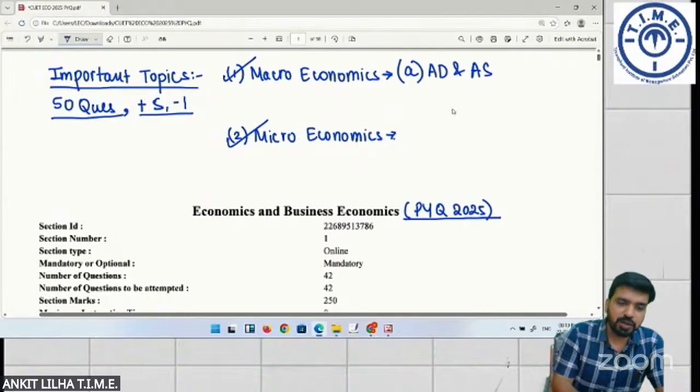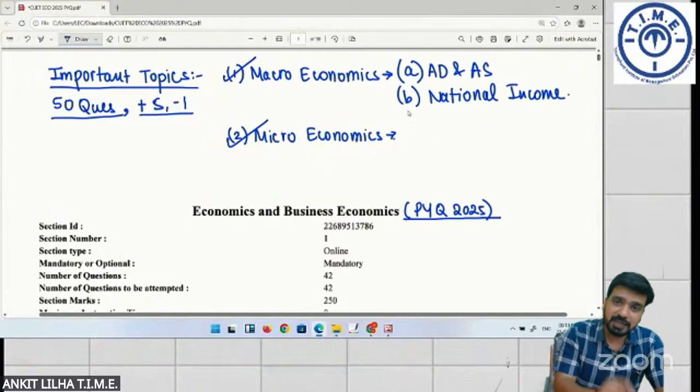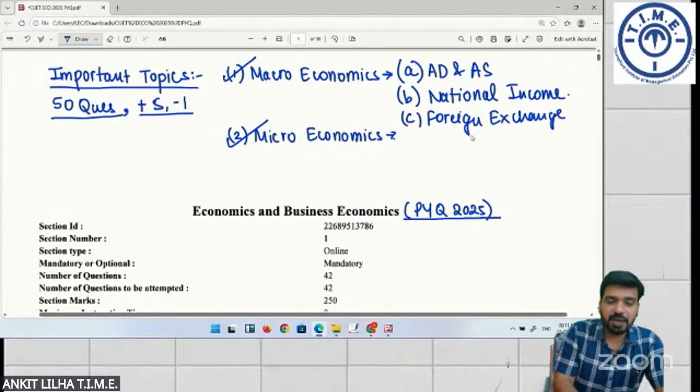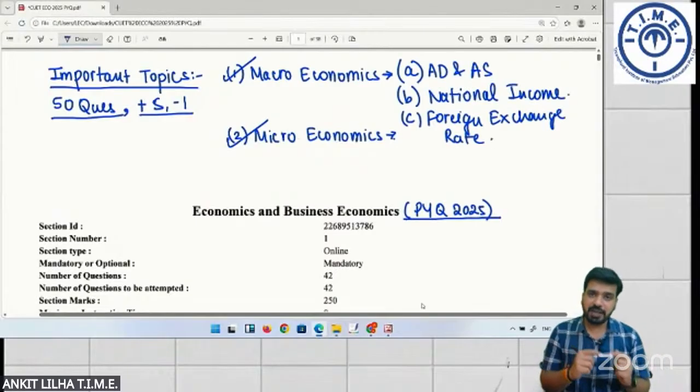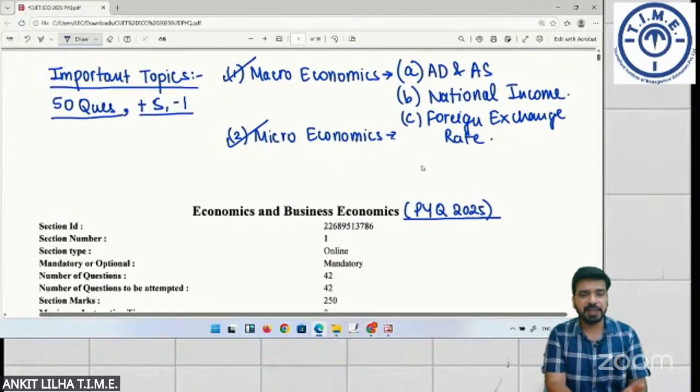The second most important chapter in macroeconomics will be national income. The third chapter, which will hold a good weightage this time, will be foreign exchange rate. आप बहुत frequently observe करेंगे कि इस समय there is a lot of fluctuation going on in foreign exchange rate. तो फॉरेन एक्सचेंज रेट के ऊपर बहुत सारे प्रैक्टिकल क्वेश्चंस इस बार आना एक्सपेक्टेड है. And then you have obviously government budget and balance of payment.